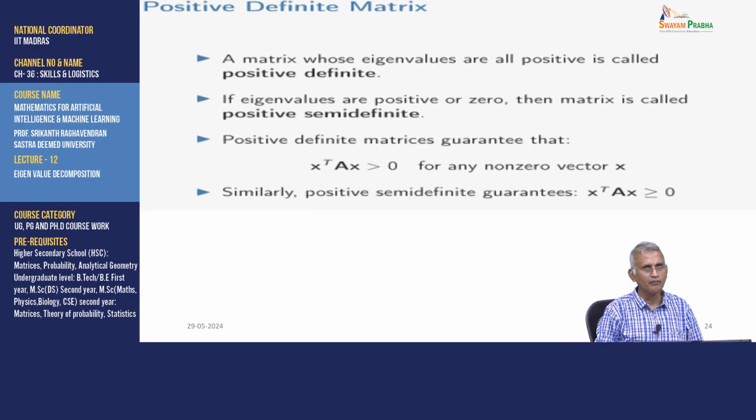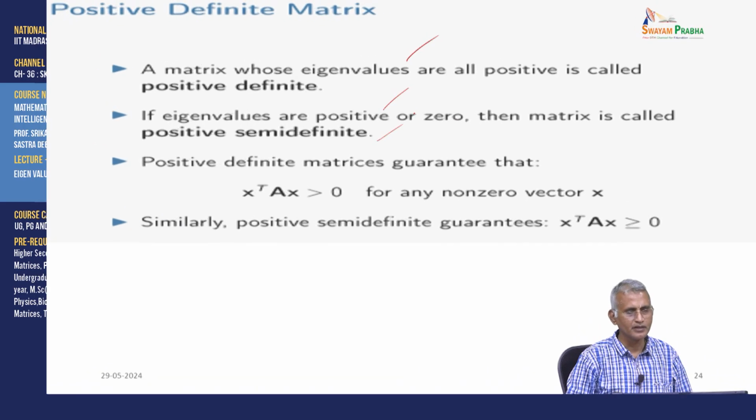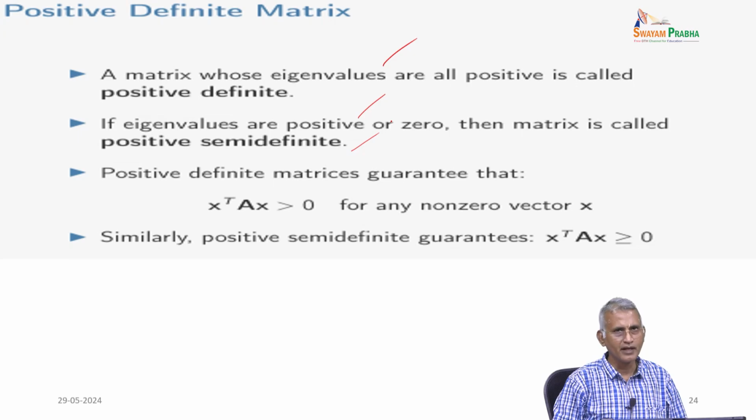Now, for positive definite matrices: a matrix whose eigenvalues are all positive is called positive definite. If eigenvalues are positive or zero, then the matrix is called positive semi-definite. A positive definite matrix guarantees that x transpose Ax is positive for any non-zero vector x. Similarly, positive semi-definite guarantees that x transpose Ax is always non-negative.